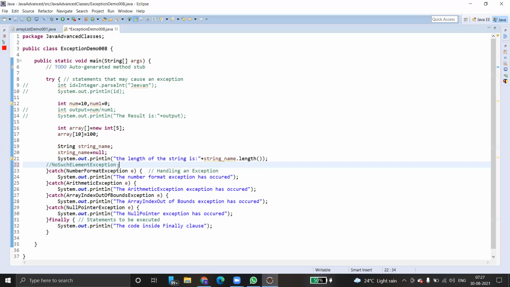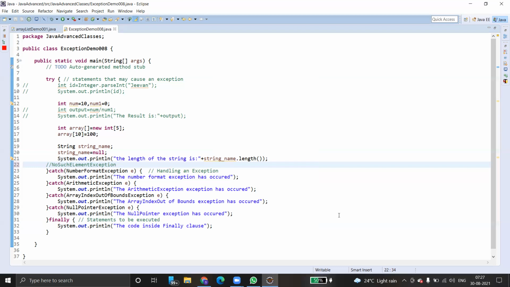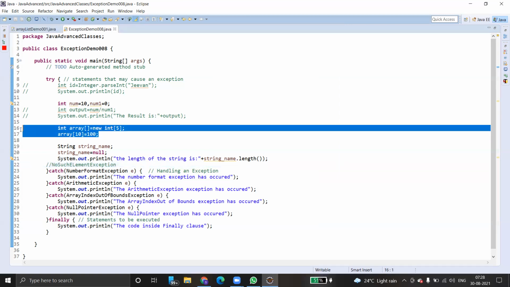Now we'll see the collections framework. Just try to execute this program, run as Java application. Here an array index out of bounds exception has arisen because we try to get the value at index 10. So just go and comment this one, and then uncomment this.